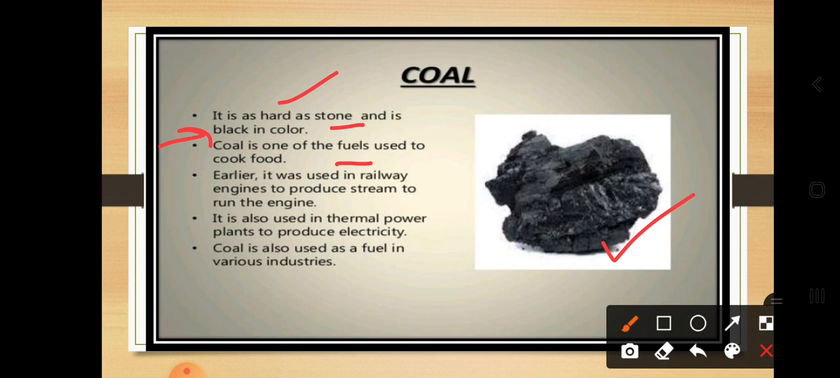Coal is one of the fuels used to cook food, and in the earlier days people used coal for running engines, meaning running the train. Even now coal is used for production of electricity. When electricity is produced with the help of coal, it is called a thermal power plant.